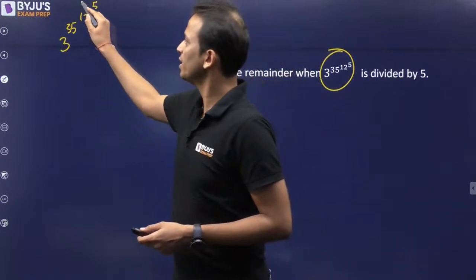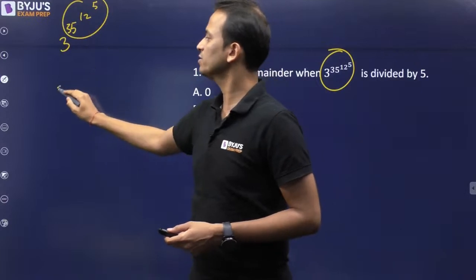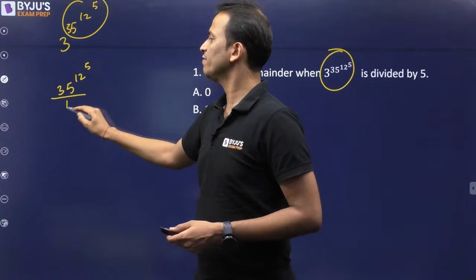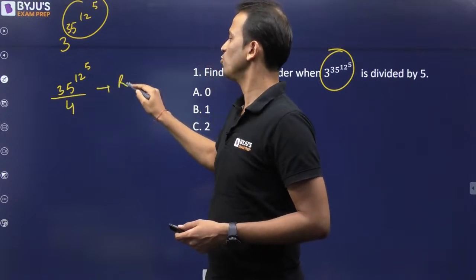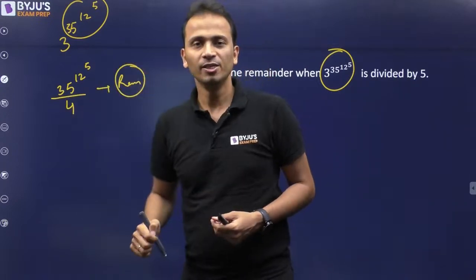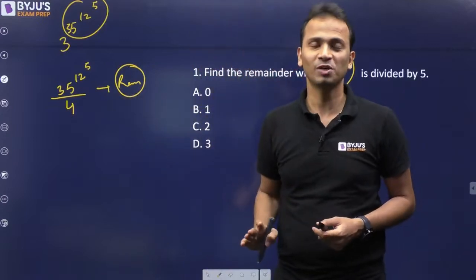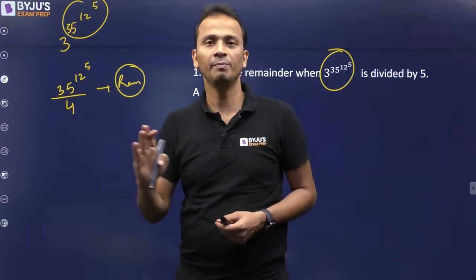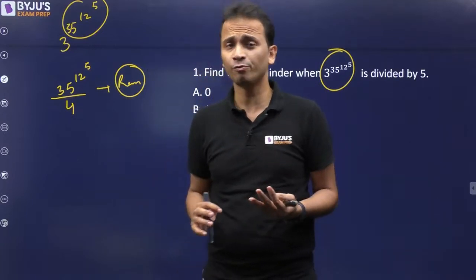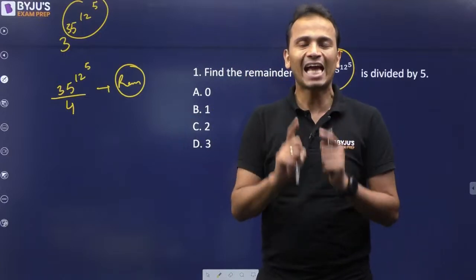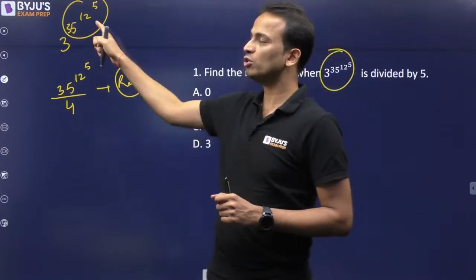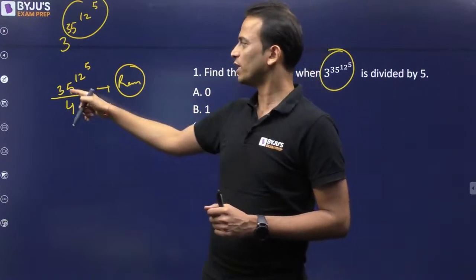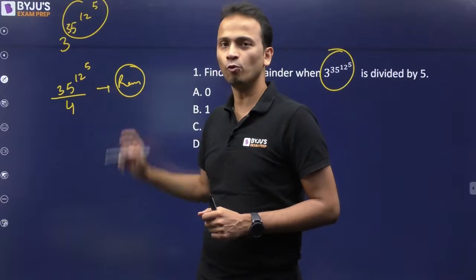So what will I have to do? Whatever the power is, 35 raised to the power 12 raised to the power 5, I will divide it by 4 and find out the remainder. Okay. So now here we have to find out the remainder. So 35 raised to the power 12 raised to the power 5, we have to divide this by 4 and find the remainder. Why are we dividing it by 4? Because the cyclicity of the unit digit for the powers of 3 is 4. Cyclicity is 4. Okay? So we divide 35 raised to the power 12 raised to the power 5 by 4.